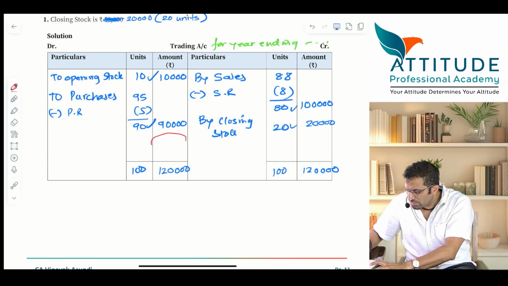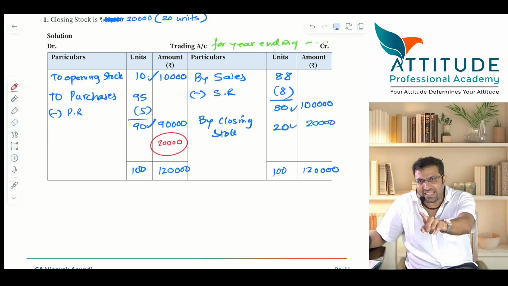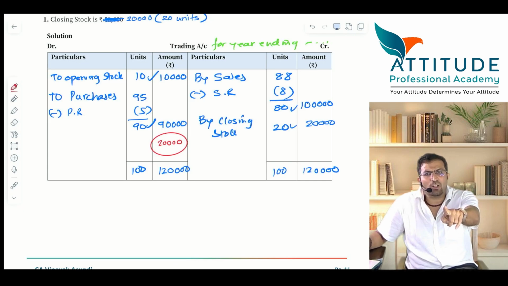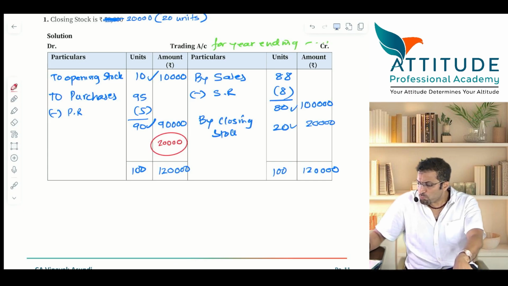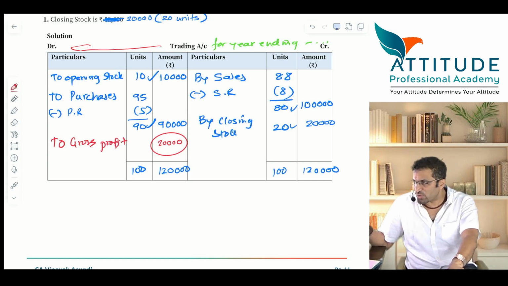What is the balancing figure? 20,000. Sir, 20,000 is gross profit. For that also there will be an entry. You have an entry for that also. Yes, tell me the entry. Trading account debit to gross profit. I'm first putting it in trading. Actually, I should have passed the entry first.